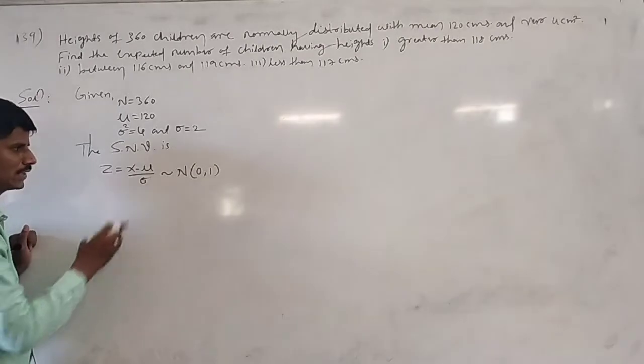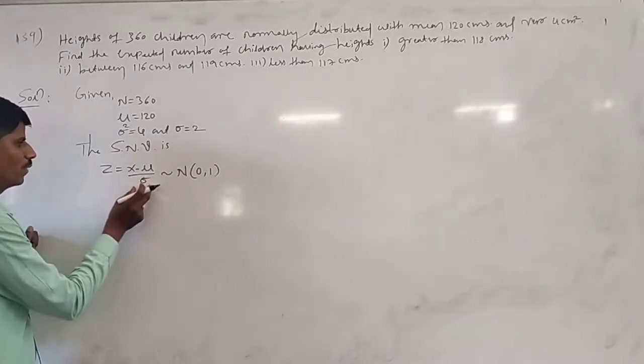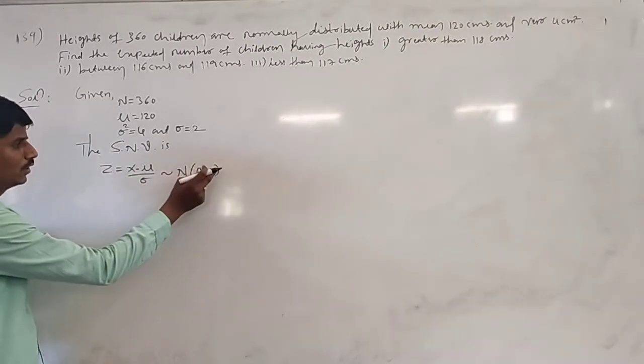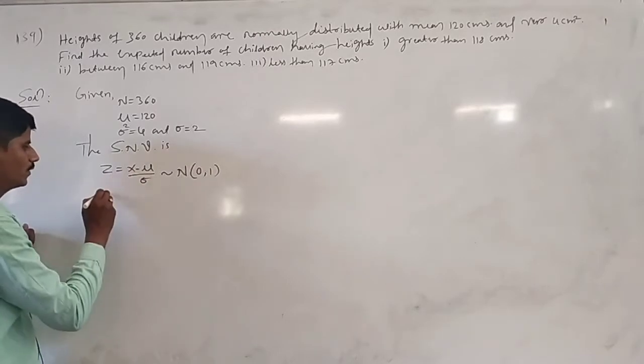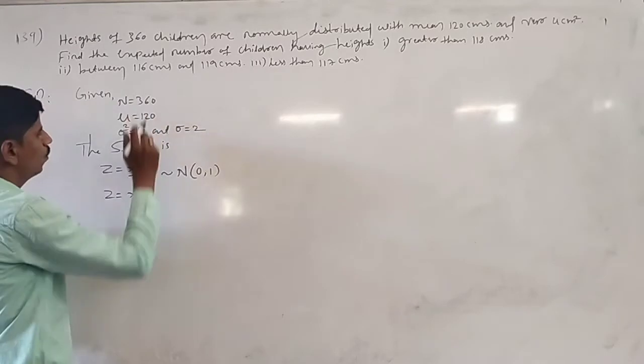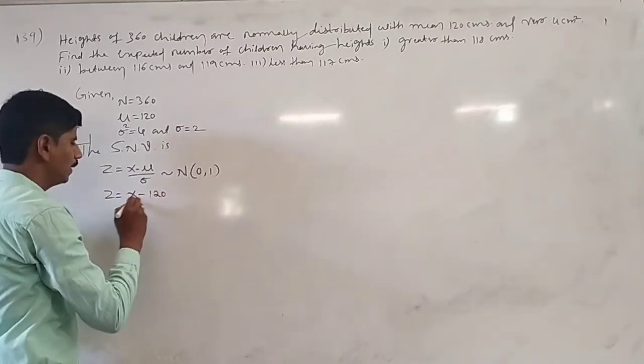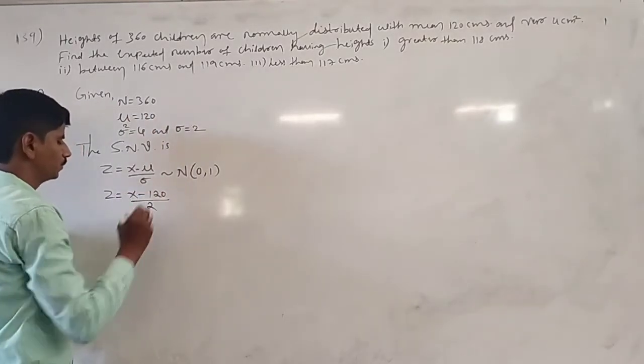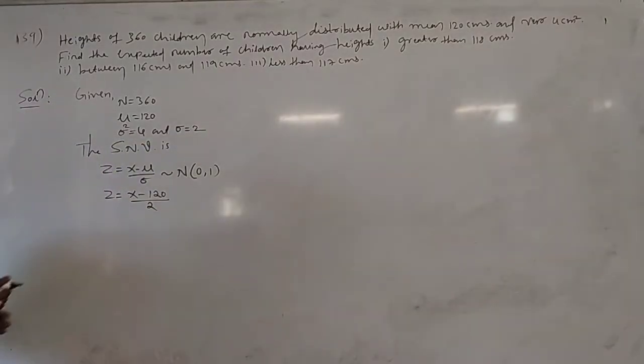SNV means mean is 0 and standard deviation is 1. Then substitute the values. Mu value is 120, sigma equal to 2. Z equal to x minus 120 divided by 2. This is the second step.